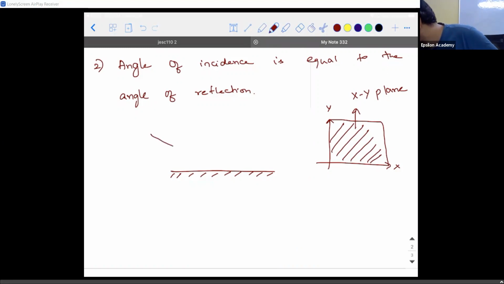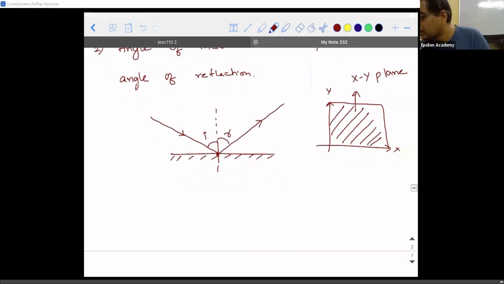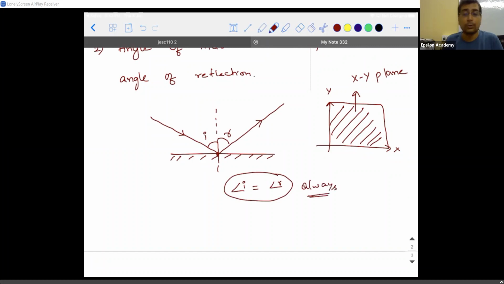So if I take this ray as the incident ray, then always at the point of incidence. What do I mean by point of incidence? Wherever the incident ray is hitting the surface, I call it as the point of incidence. At that place, you need to draw a normal and define the angle between the incident ray and the normal as I. Then the reflected ray will be in such a way that this angle is going to be R, so that angle I is equal to angle R always. It need not be applicable only for a plane mirror. It is applicable even for something called as spherical mirrors, which we will be learning in the future.